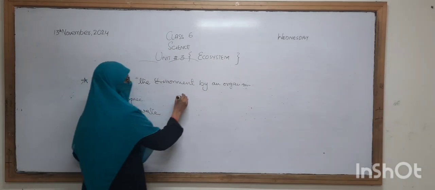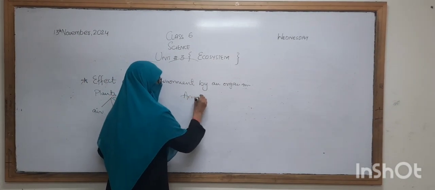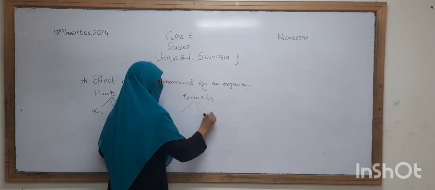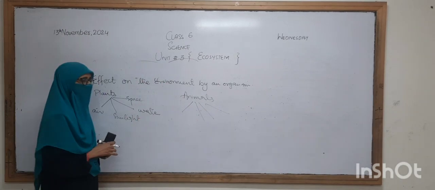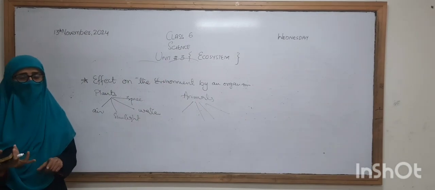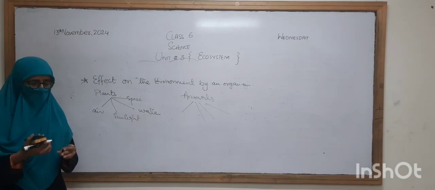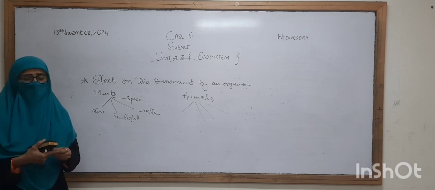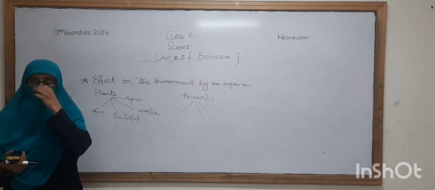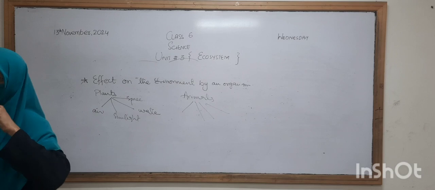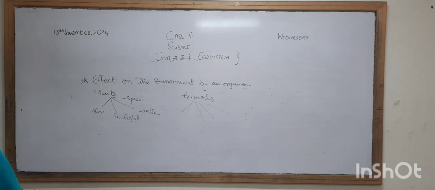And if we talk about the animals and the human beings, there are different requirements. For example, they also need air, water, and shelter. They also need the mating process, and they need food for survival.